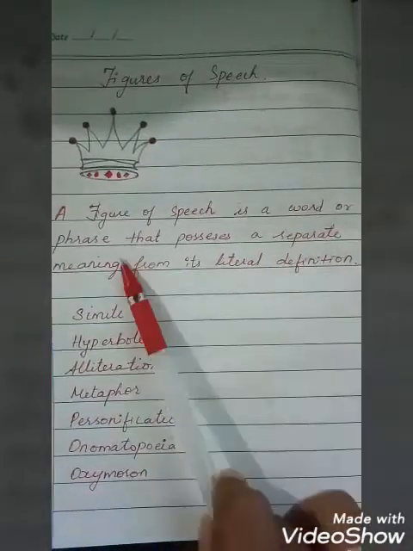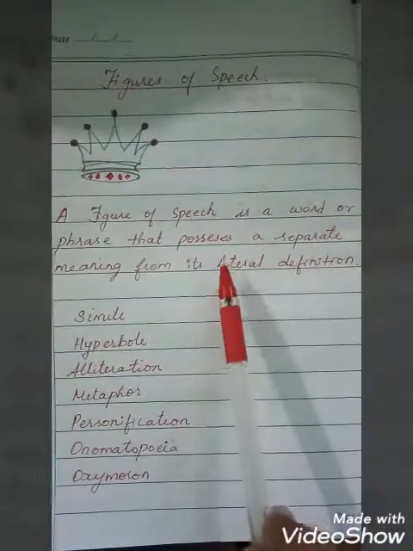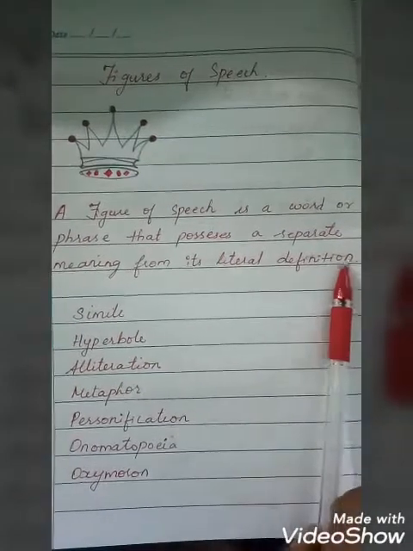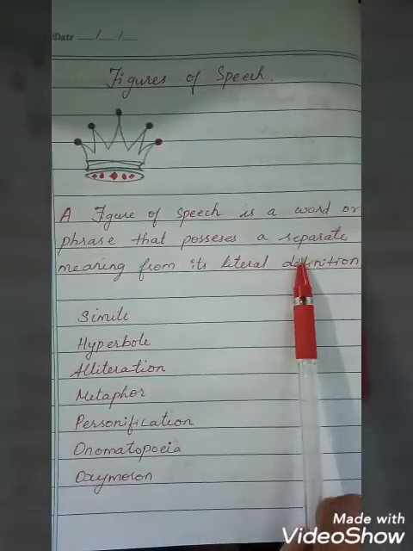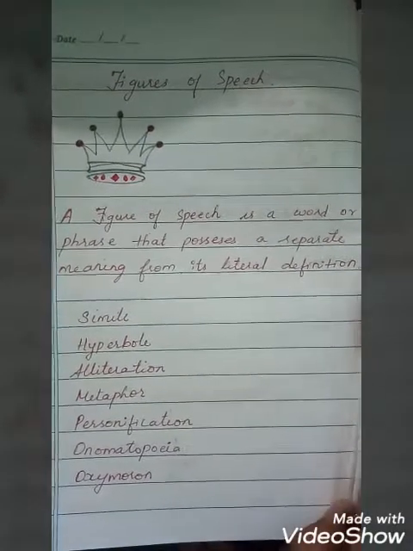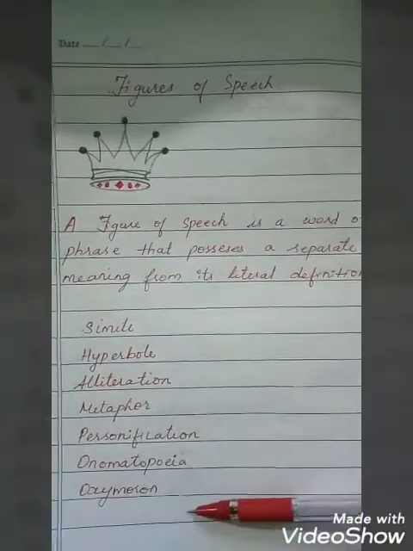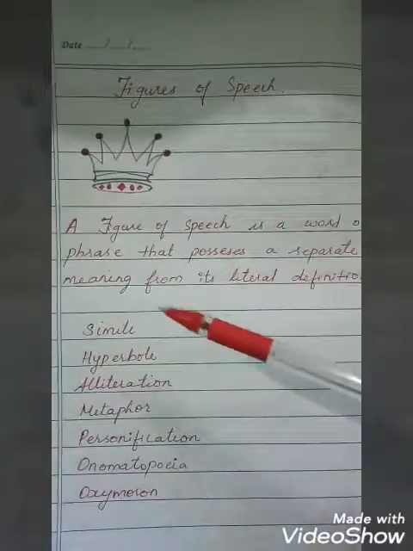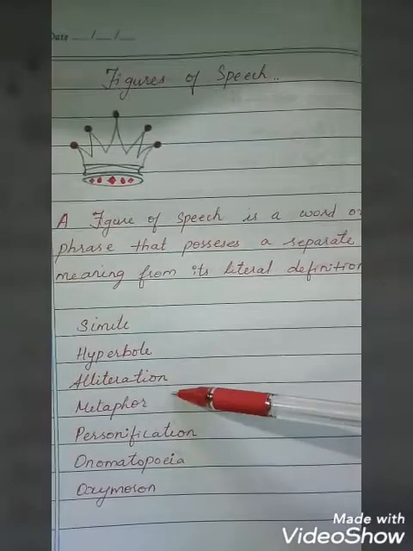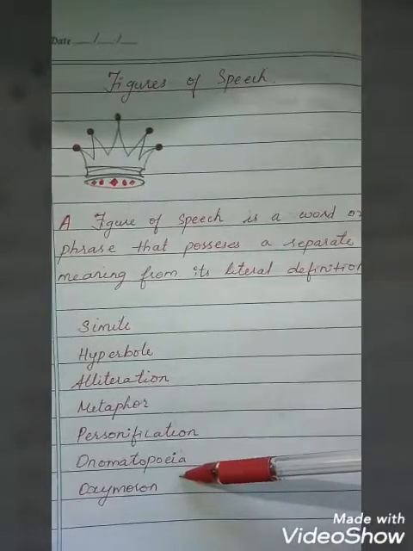A figure of speech is a word or phrase that possesses a separate meaning from its literal meaning. So it has some inner meaning. Clear? It has a separate meaning from its literal definition. We have plenty of figures of speech, but today I'm going to teach you some common ones. I have taken a set of 7 figures of speech, and they are simile, hyperbole, alliteration, metaphor, personification, onomatopoeia, oxymoron.